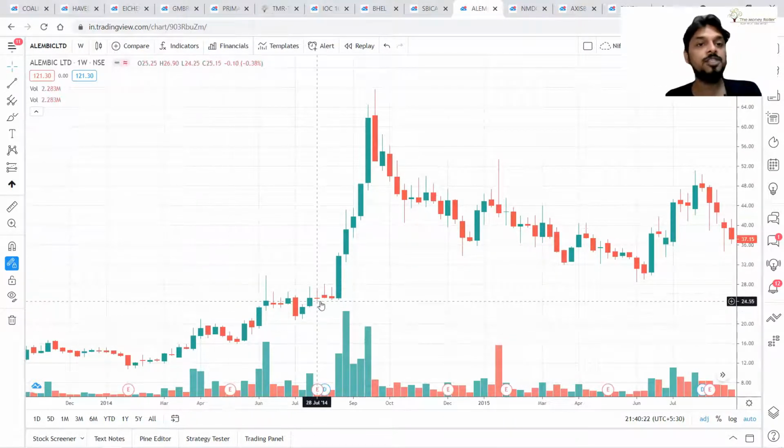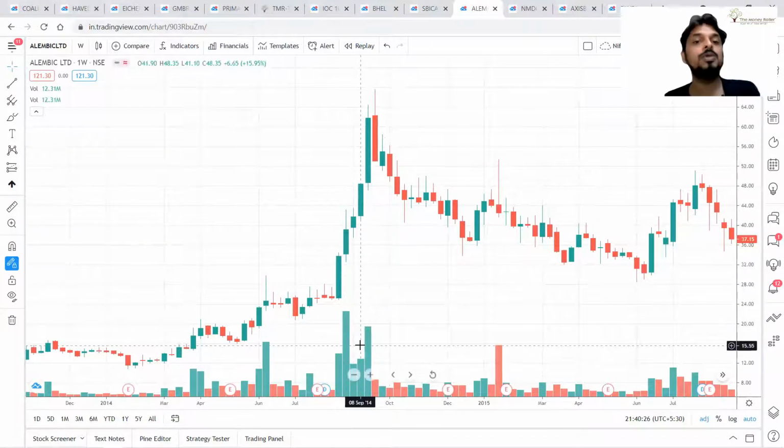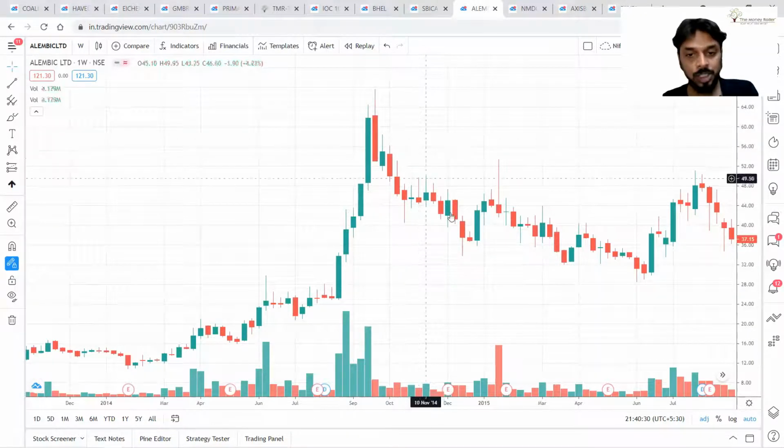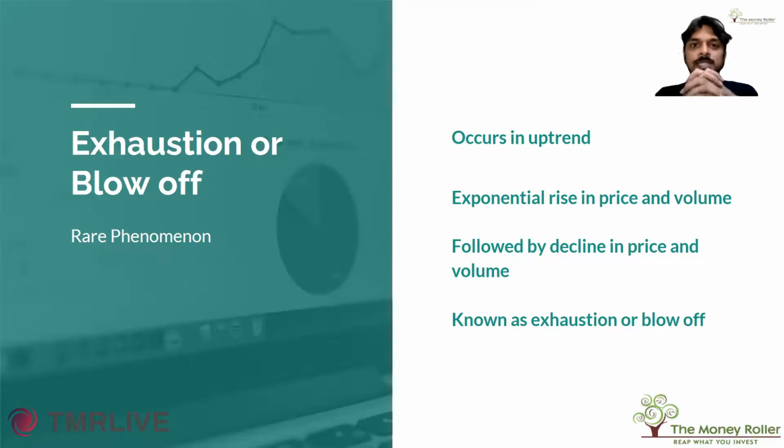Slow movement in the first phase, explosion of price and volume in the second phase, then there is a price reversal and sharp fall with lower volume, an exhaustion move. So guys, in Nifty 100, Nifty 500 stocks, go and identify this blow off or exhaustion move, because whenever you identify this properly, you can make a handsome amount of money.